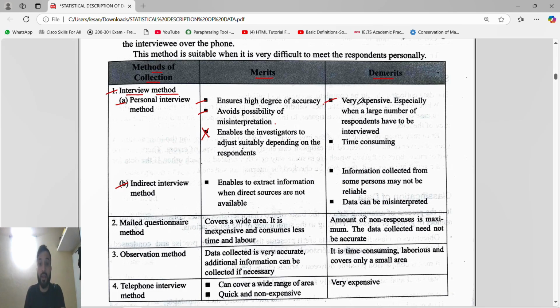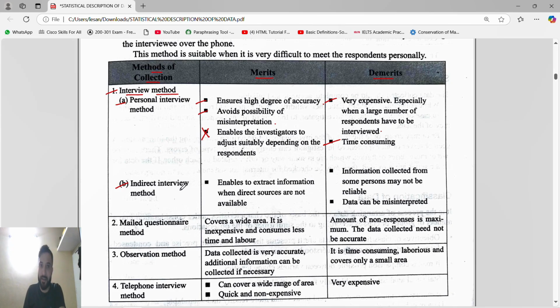The demerit, guys, is that it is very expensive, especially when a large number of respondents have to be interviewed. Obviously very expensive. First, you have to travel to that place. Second, if you are taking a large crowd like 50 or 60 members, then you have to book a big hall, arrange for their freshening up, and arrange some snacks. So this is what makes it expensive. And obviously, it is time consuming.